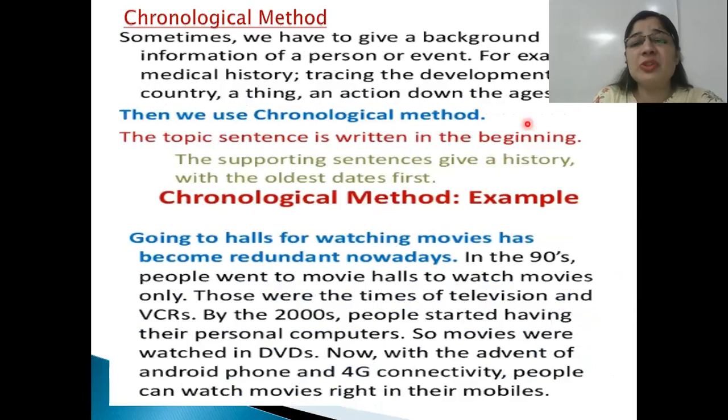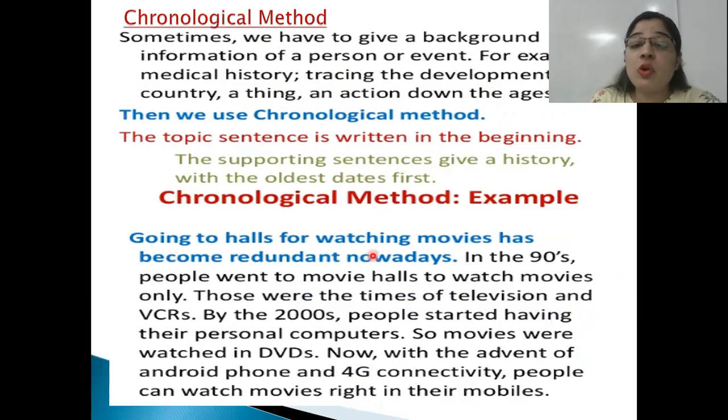Next, chronological. Chrono means related to time. So sometimes we have to give background information of a person or event, for example, medical history, tracing the development of a country or a thing, and action down the ages. So this is called chronological. Here, the topic sentence is written in the beginning, and the sentences give a history of what happened earlier, date-wise.